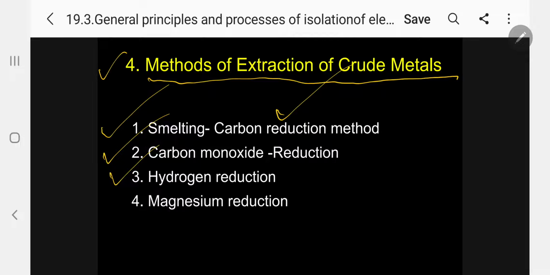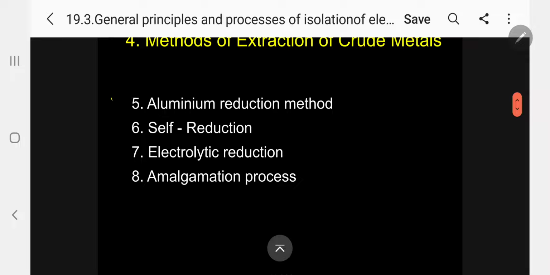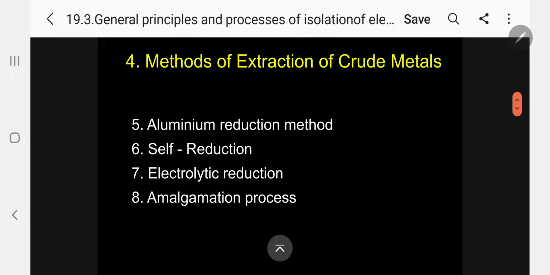Hydrogen reduction. Magnesium reduction. Then aluminum reduction method, self reduction, electrolytic reduction, and amalgamation process. So these are the 8 methods available to convert the suitable form of ore into impure metal. Crude metal means impure metal.